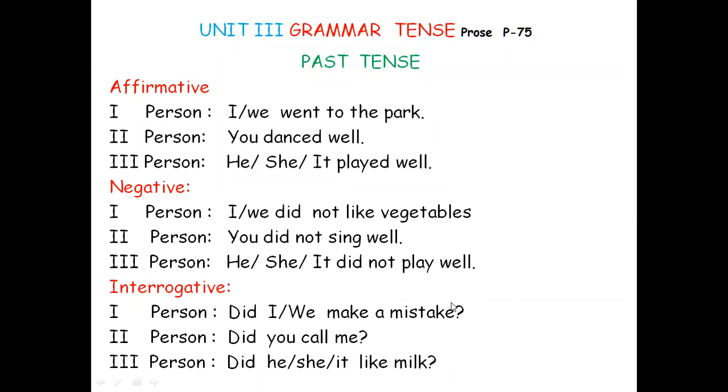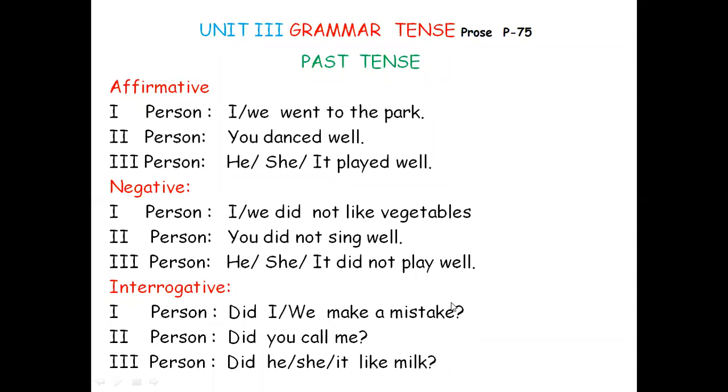Did we make a mistake? Did call? Did like? Did you call me? Did he like milk? Did she like milk? Did it like milk? This is interrogative. Simple present tense and simple past, you do as many sentences as possible until you get experience.